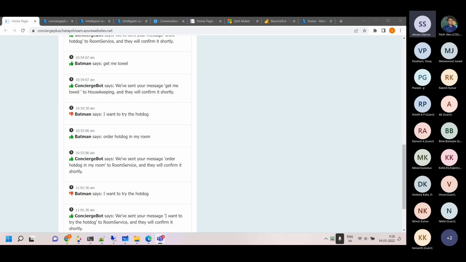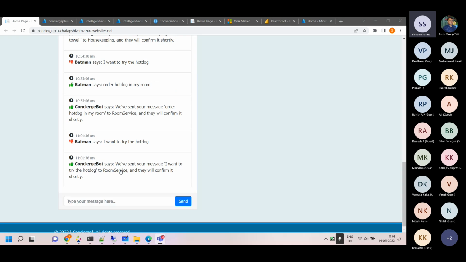Okay, so I want to try the hot dog. So one thing we got correctly is it's going to the room service. The request goes to the room service now. The sentiment is negative. That we can further tune, that it should not be a negative sentiment. I think maybe I need to select some sort of food domain. Maybe hot dog is read as something negative, hot and dog together. It's not like that. So maybe because of that, it's coming over there.